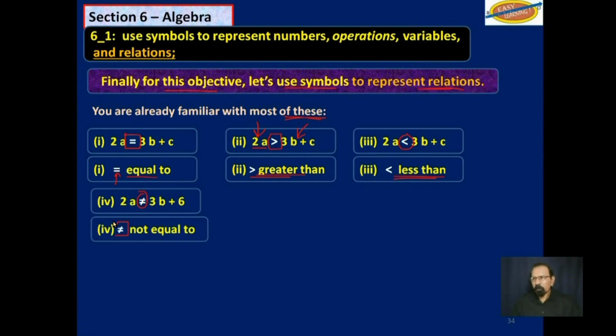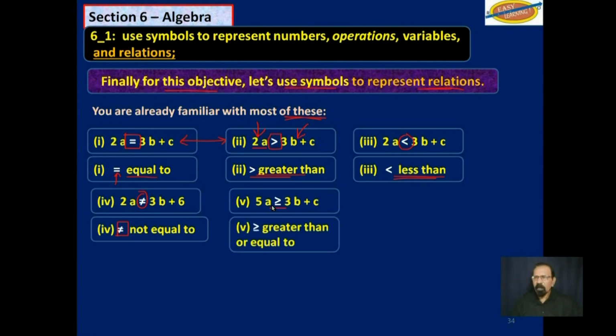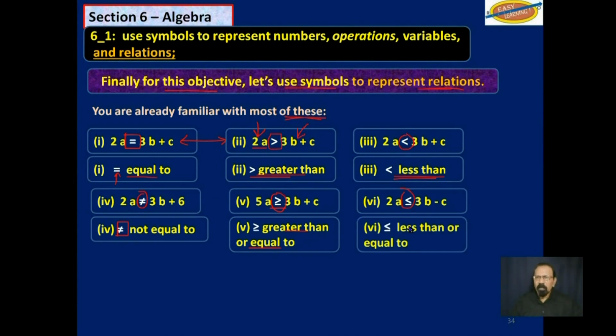Not equal to. This one here, we can combine these two, 1 and 2, which is greater than or equal to. That's this sign. And of course, the other one, this way, is less than or equal to.